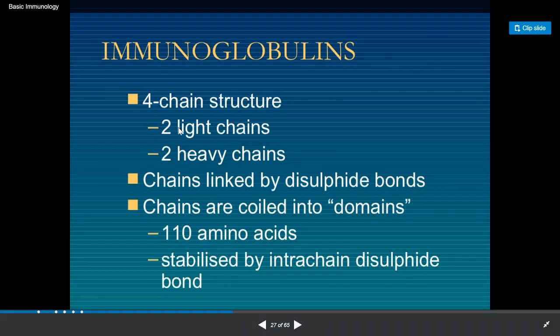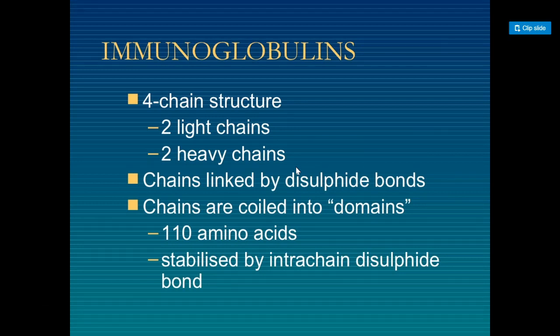The structure has four chains, two light chains and two heavy chains, linked by disulfide bonds. Chains are coiled into domains of about 110 amino acids, stabilized by an intrachain disulfide bond. Intrachain means within one chain, disulfide bonds stabilize these domains. Interchain means the two light and two heavy chains are stabilized by disulfide bonds. It is called the interchain.